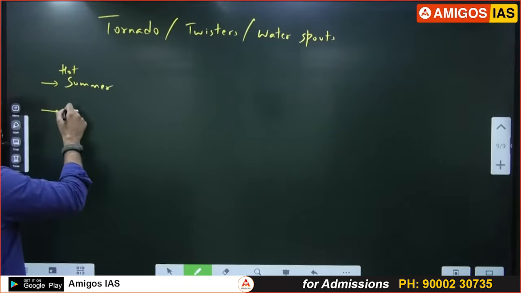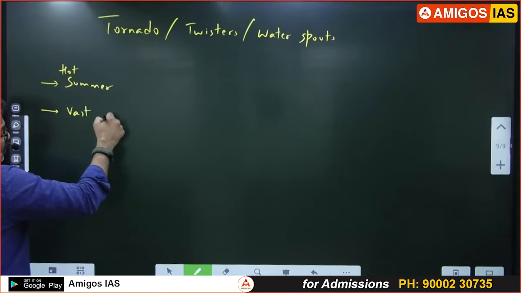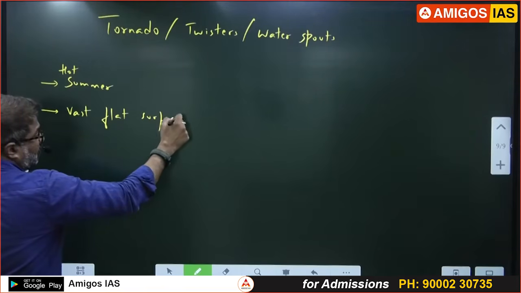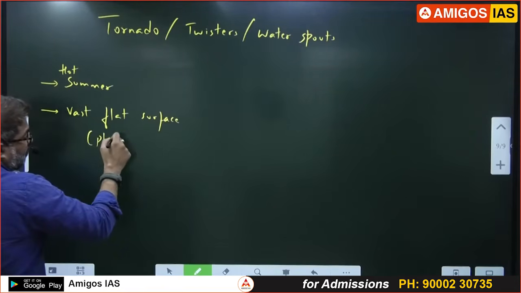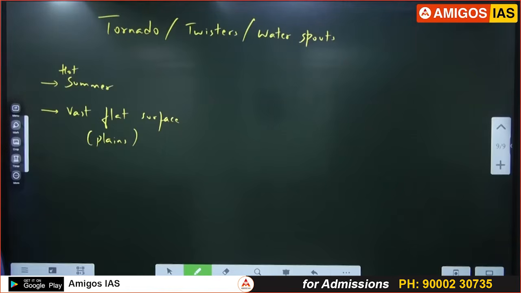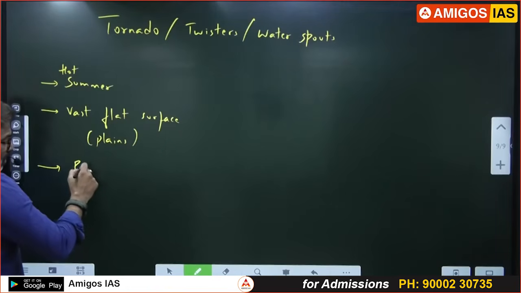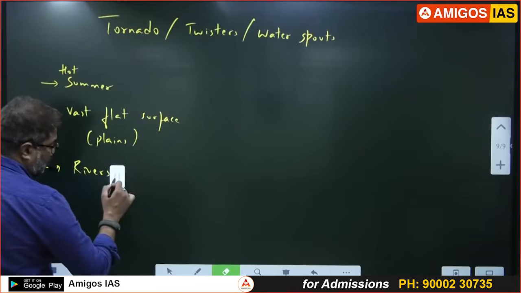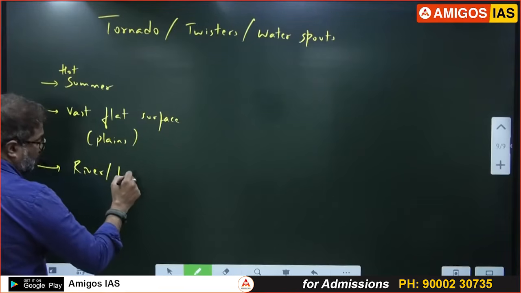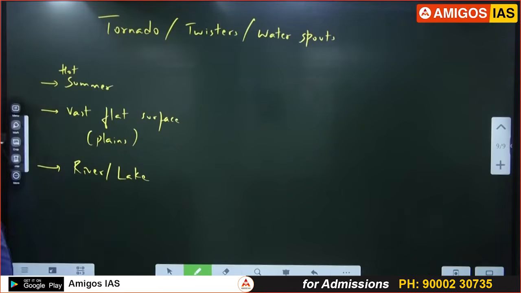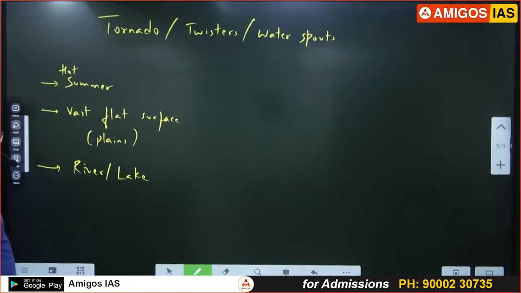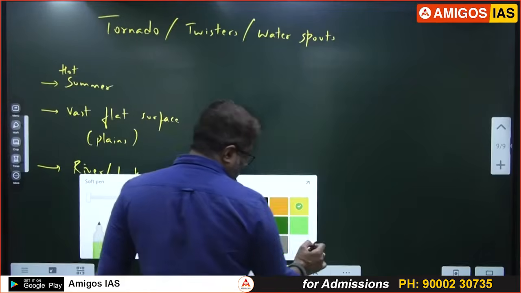It should have a vast flat surface. Vast flat surface means plain. Plains में होगा ये, on the plains. Near the river basins. There should be a river basin or a lake. Near the river valleys, river basin, lake के पास tornadoes will occur. These are the first three conditions.